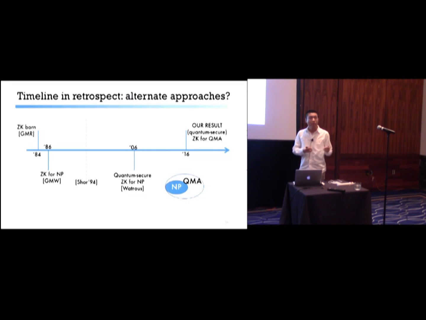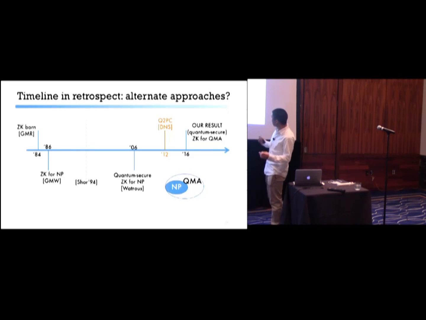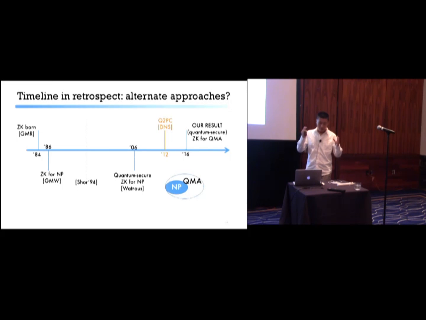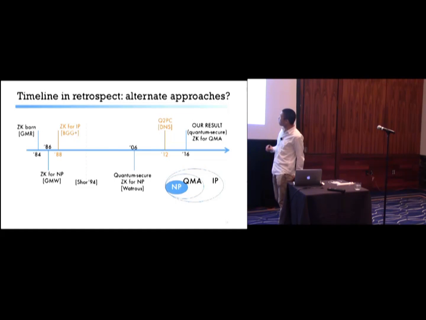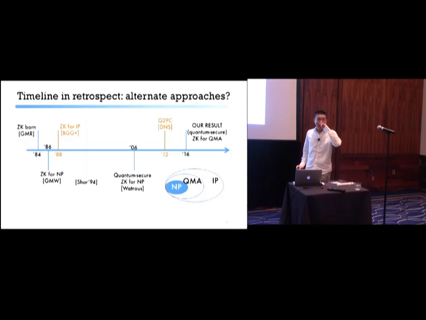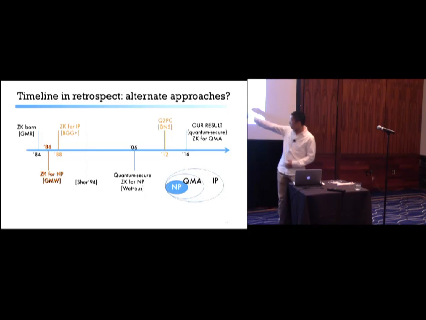You may be wondering, are there alternative approaches to this problem? Well, for example, zero-knowledge for QMA can be viewed as a special task for two-party secure quantum computation, and there is a general solution for that. Can we adapt it to ZK? Also, it's known that QMA is contained in IP, and we do have zero-knowledge proofs for IP going back to the 80s. It's not yet known to be quantum secure. Can we make it so? And actually, can we just directly adapt the GMW protocol to QMA?